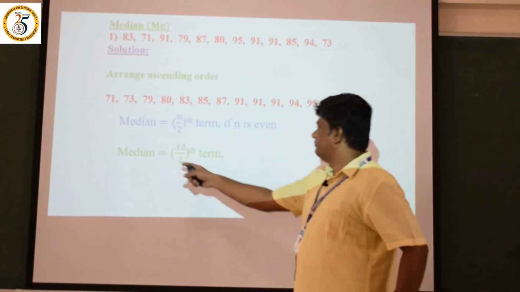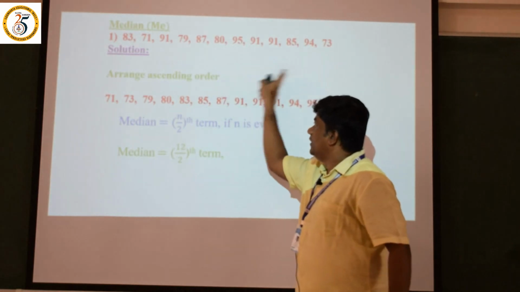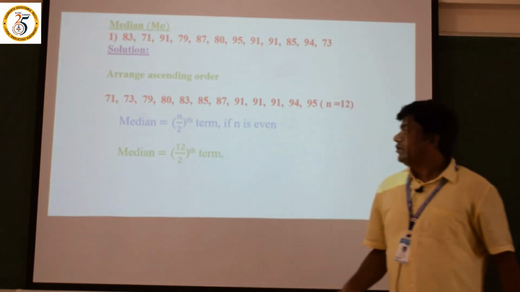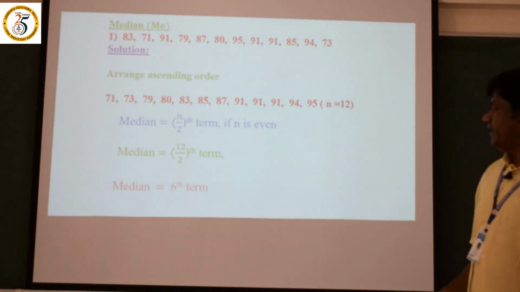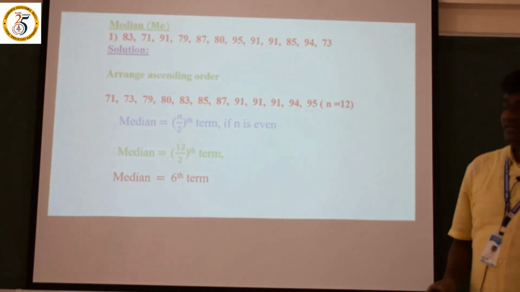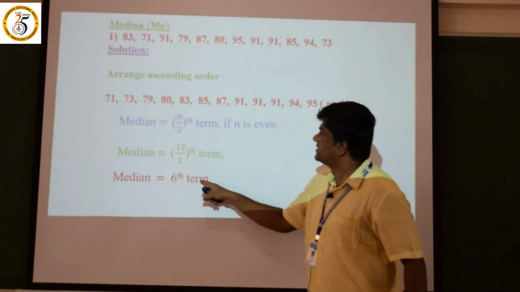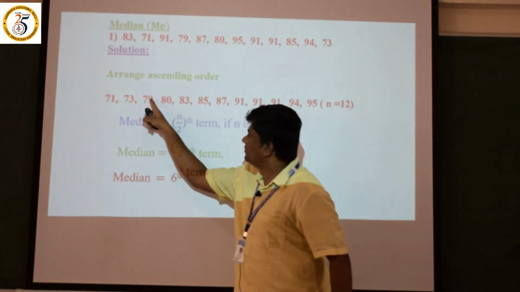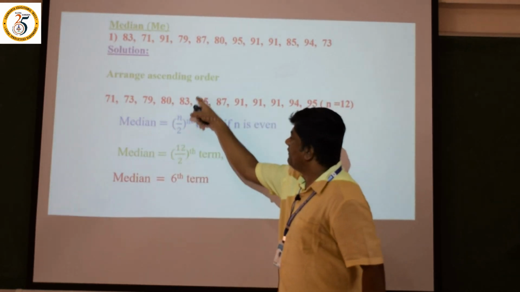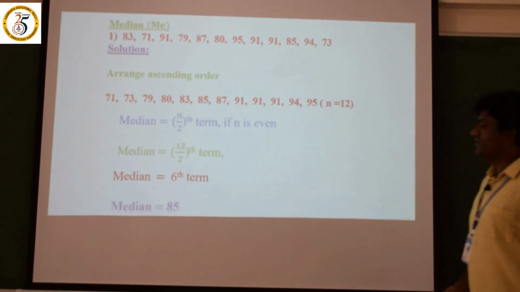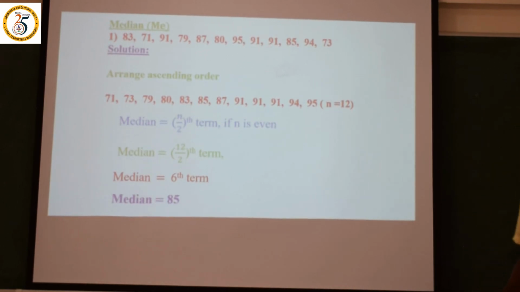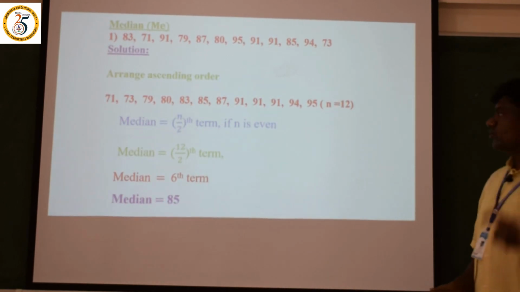What is the median here? Median is 12 divided by 2th, which is nothing but the 6th term. Where is that? Counting 1, 2, 3, 4, 5, 6, the 6th term is 85. So 85 is the answer. This is the median under the ungrouped data.